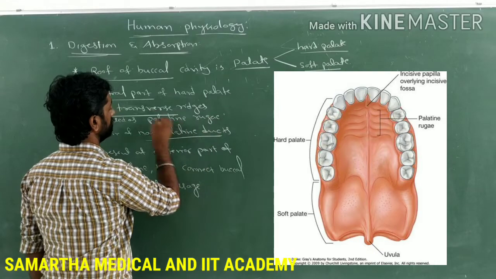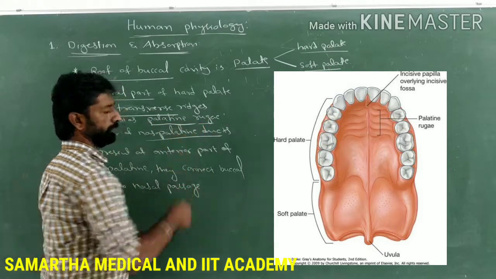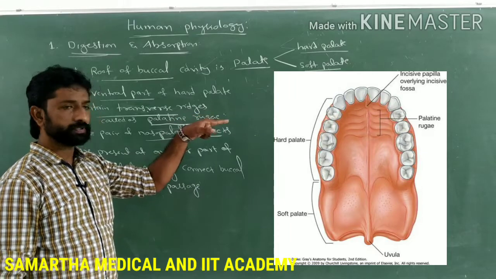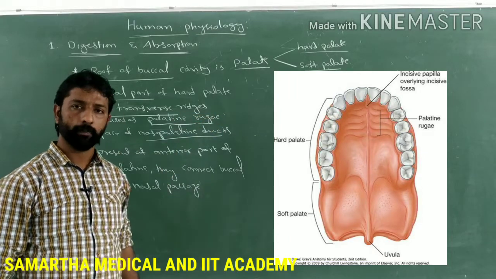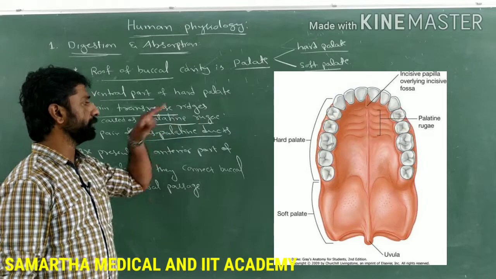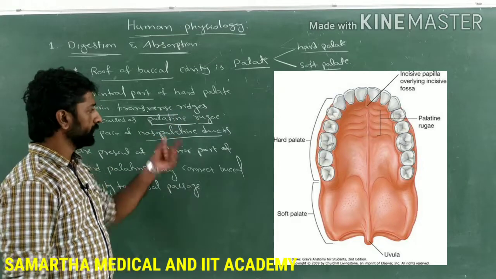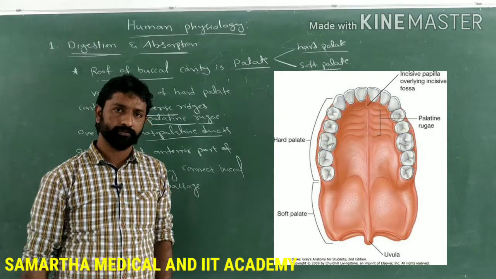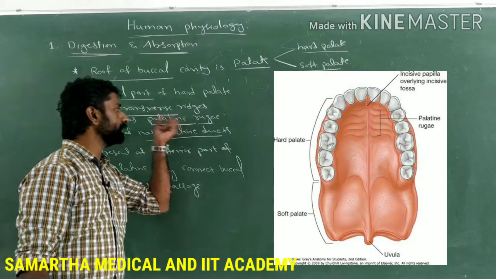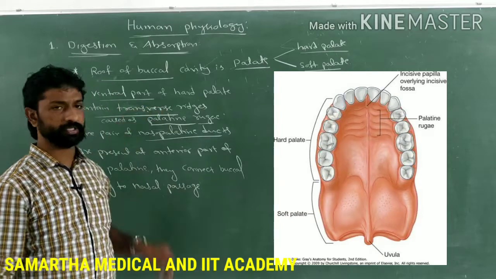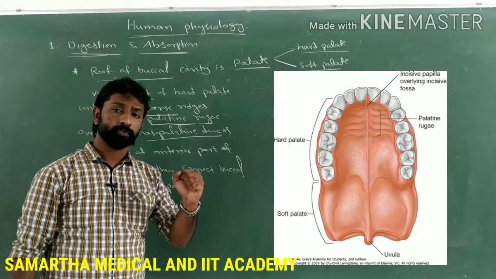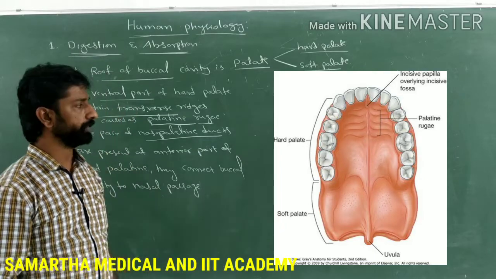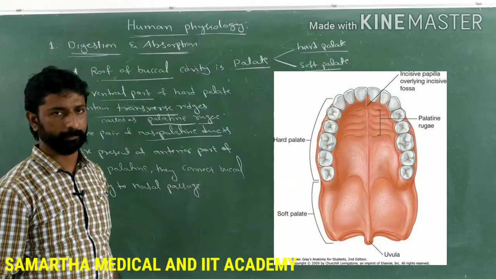What do you mean by palatine rugae? The hard or transverse ridges present at the hard palate are called the palatine rugae. These palatine rugae are present in more number in carnivores, and the presence of these transverse ridges gives more grip to the mastication or chewing process. That is the function of palatine rugae.